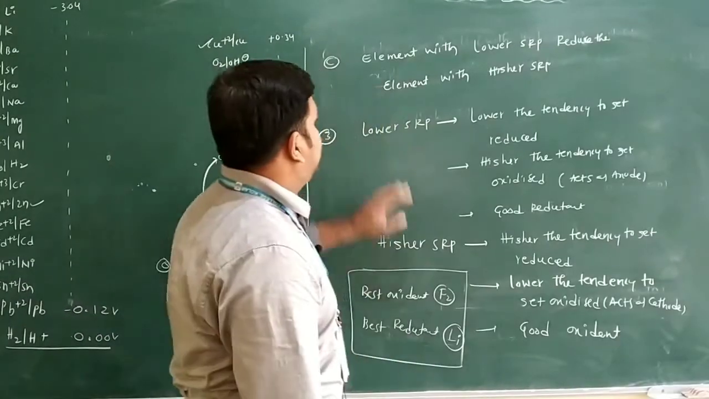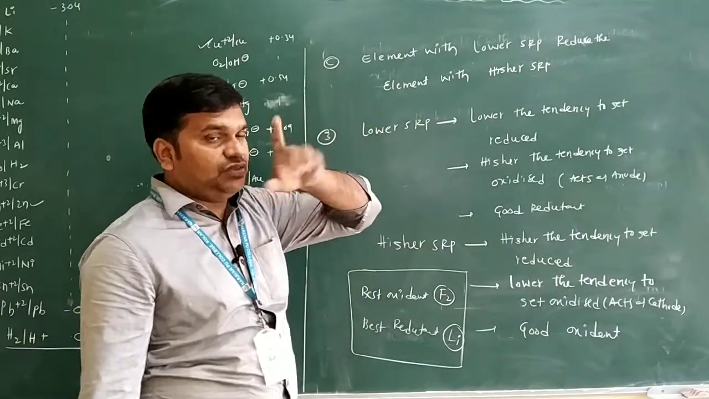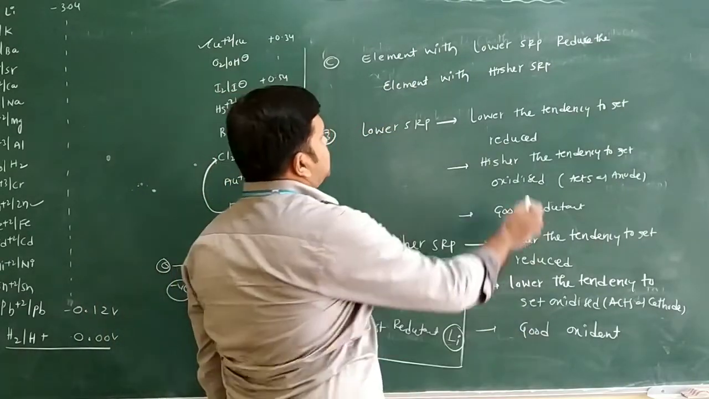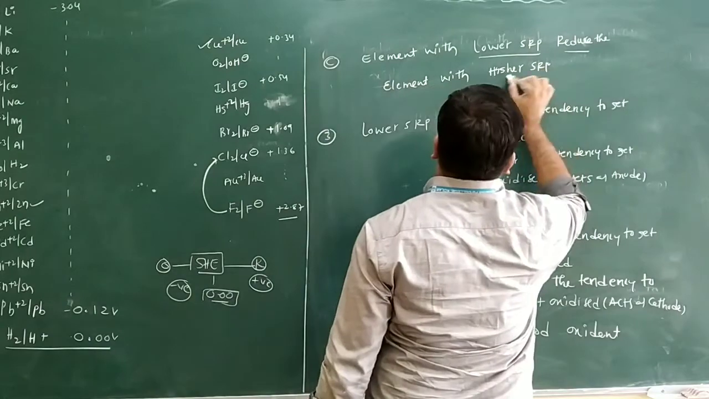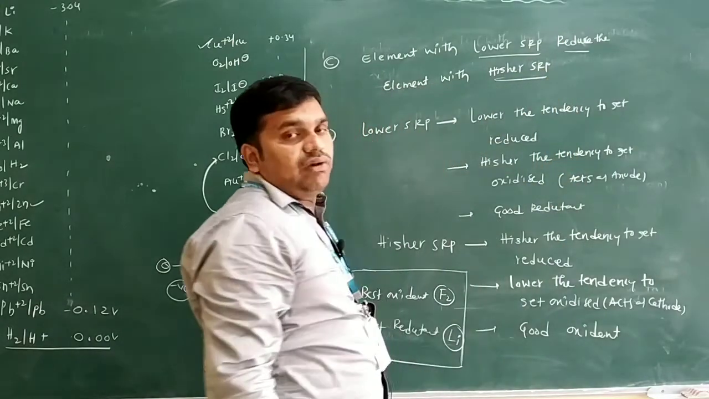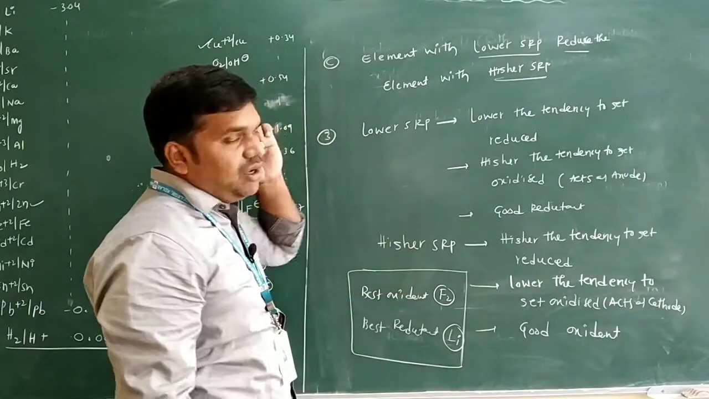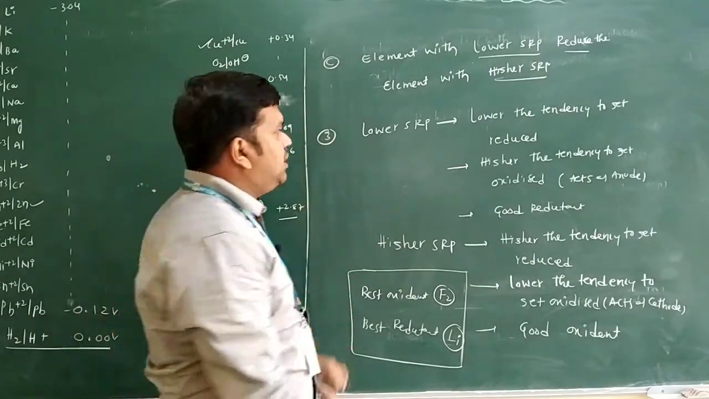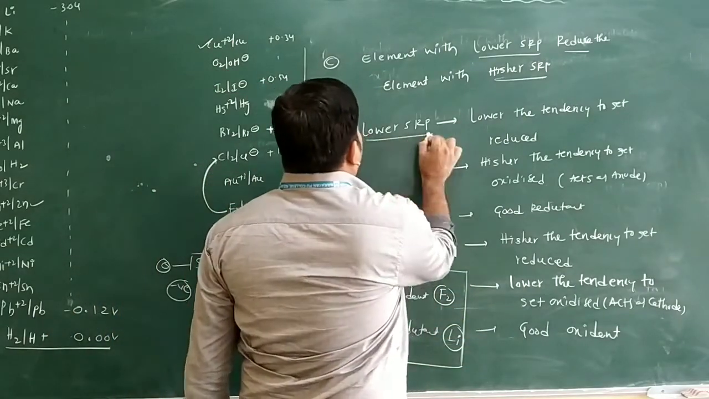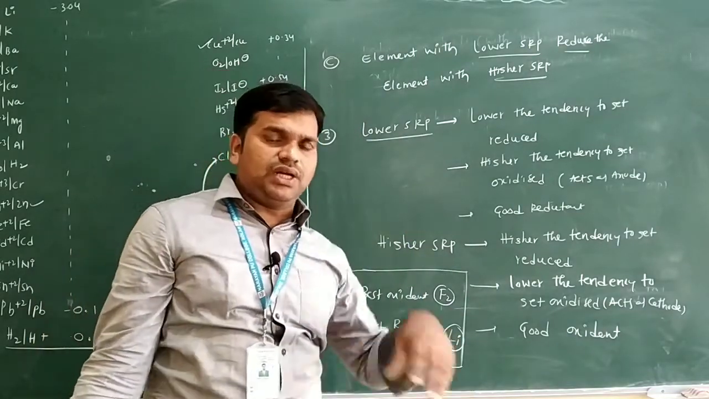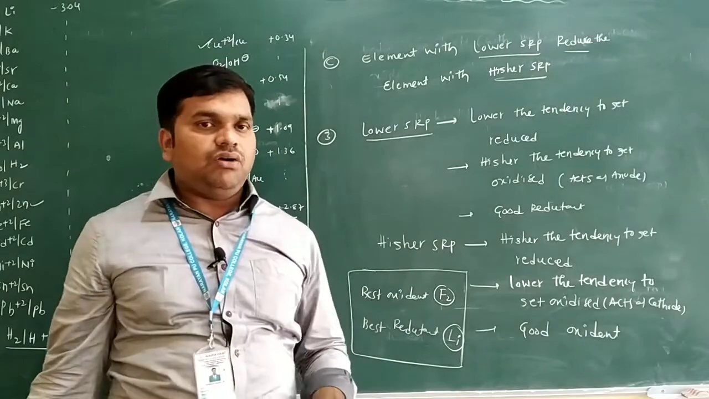So next, on that second application, one more is there. Element with the lower SRP reduces the element with higher SRP only. Element with the lower SRP reduces the element with higher SRP only. See the next application we have. If the SRP value is lower, you can say negative and positive both are there, we have lower is there.